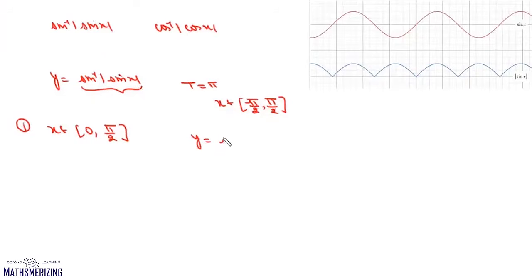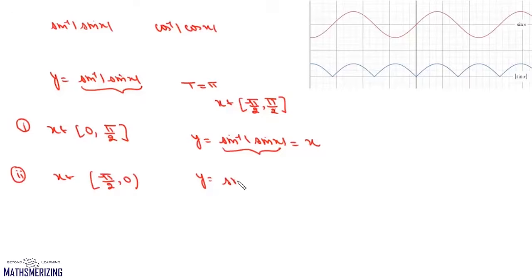So we can simply write this as y equals sin inverse of sin x, and in principal value range, sin inverse of sin x is nothing but x. So from 0 to pi by 2, this graph is simply y equals x. Now in the second interval, when x lies between minus pi by 2 to 0, sin x is negative, so we'll need to write mod sin x is minus sin x.